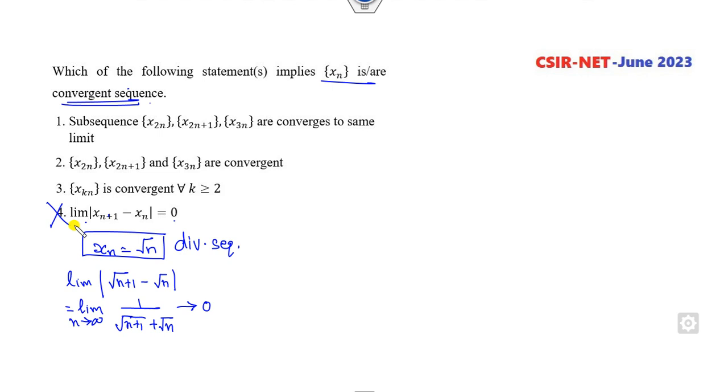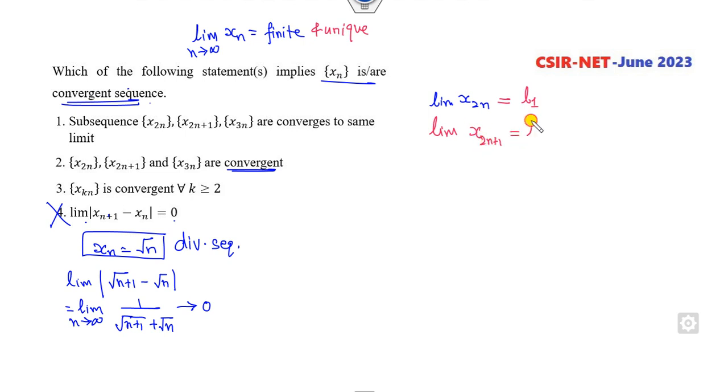Look at the other options. Look at the second option first. If x of 2n is convergent, as I already told you, what is the meaning of a convergent sequence? A convergent sequence means the limit is finite and unique. So he said it's convergent. If I call this L1, the second, x of 2n plus 1, L2, the limit of x of 3n is L3.